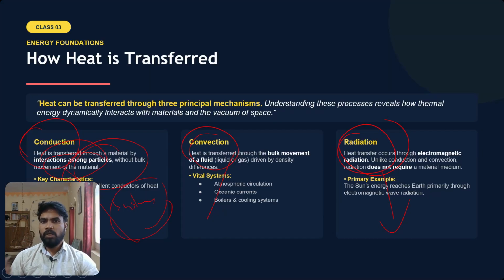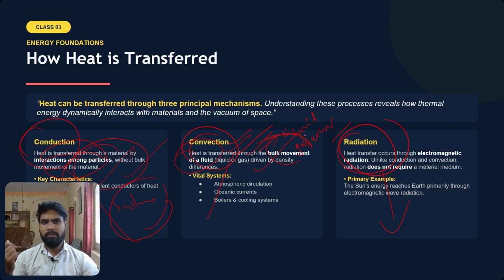Okay, right. So what are the key characteristics of conduction? Metals are generally excellent conductors of heat due to free electrons. Because free electrons are there in metals, they will move and transfer heat from one point to another point. That's why metals work as very good conductors of heat. Second one is convection. Convection happens in liquid systems and also in gaseous systems. So how is heat transferred here? It is transferred through the bulk movement of a fluid, whether it is liquid or gas.